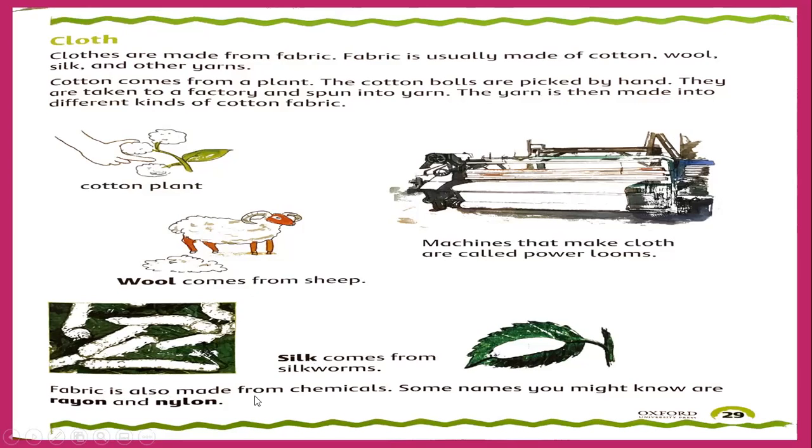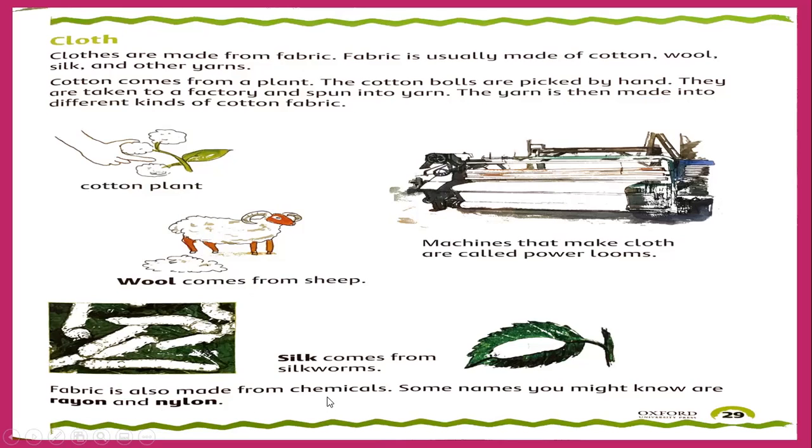Fabric is also made from chemicals. Look, these are the natural things: cotton plant, then sheep, then the insect. But fabric can also be made from chemicals artificially. Some names you might know are rayon and nylon. These types of fabrics are made from chemicals. They do not come from natural things like plants or animals. They come from chemicals.